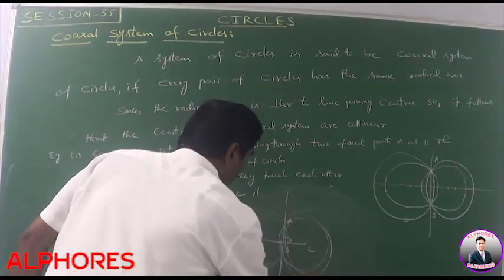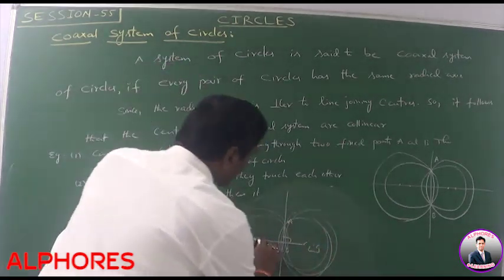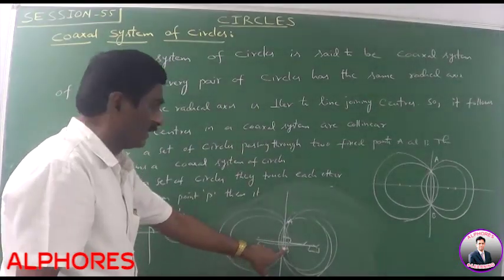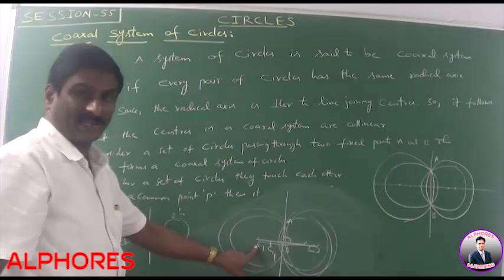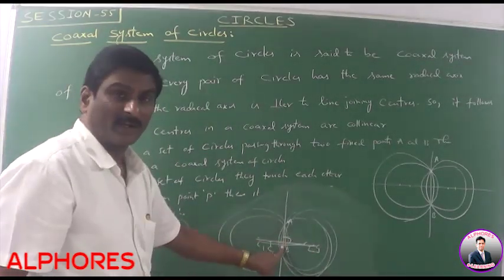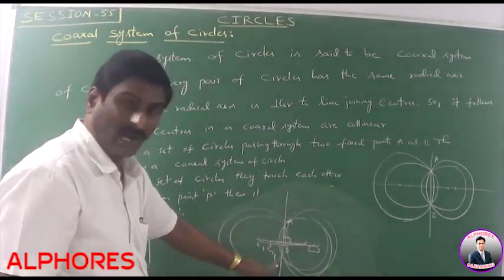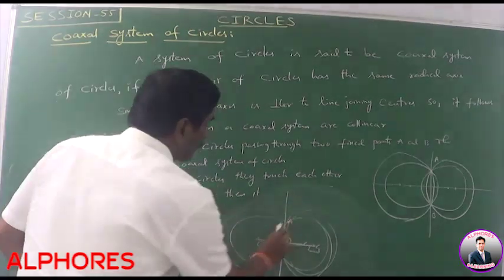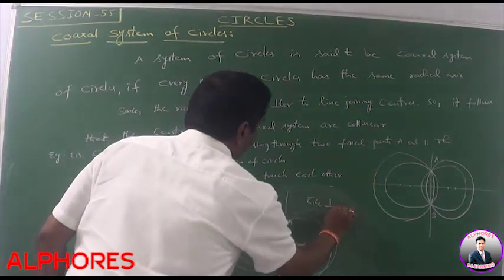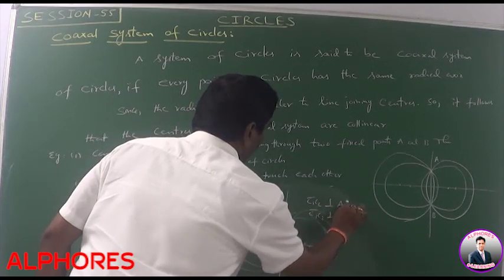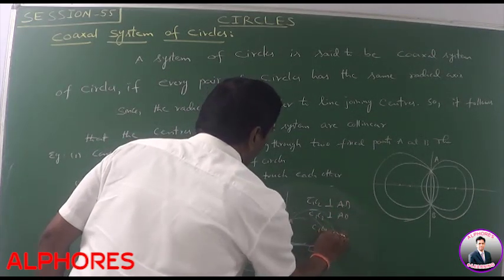The third circle's center can be taken as C3. C1C3 is also perpendicular to AB. C4 is the fourth circle's center, and C1C4 is also perpendicular to the common chord AB.